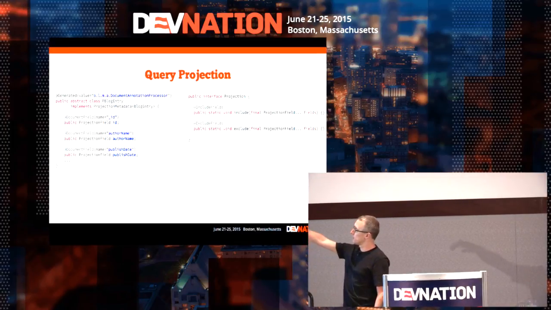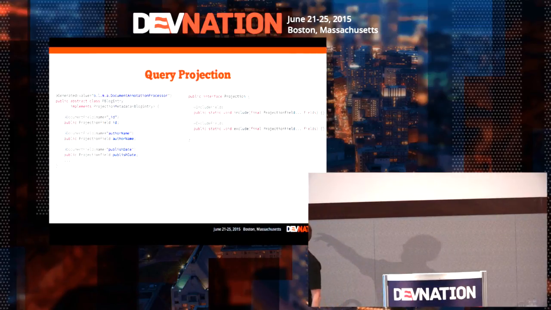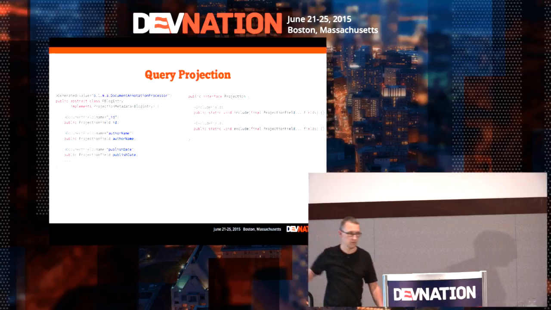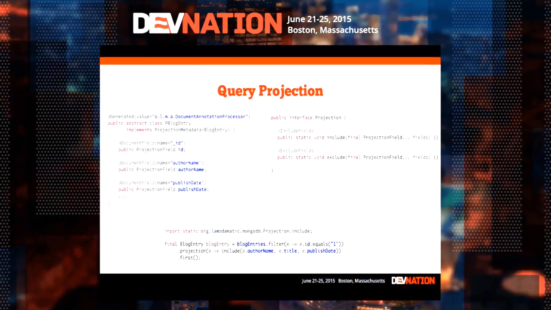And we have this, again, it's just an interface with some static methods with annotations, class named projection. And we can do something like this. We can say, OK, we have this blog entries collection of documents on MongoDB. We are going to filter them because I want to find entry with ID 1, for example. And here, we say, OK, I want just to project these 3 fields. And this is what I'm going to retrieve.